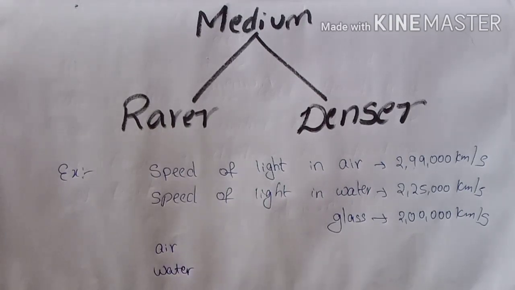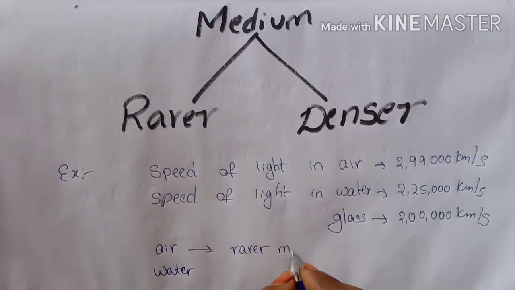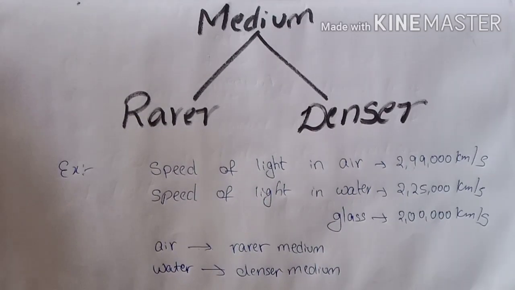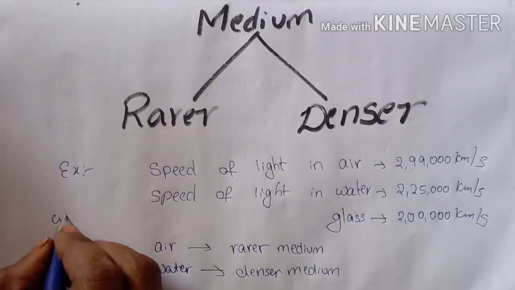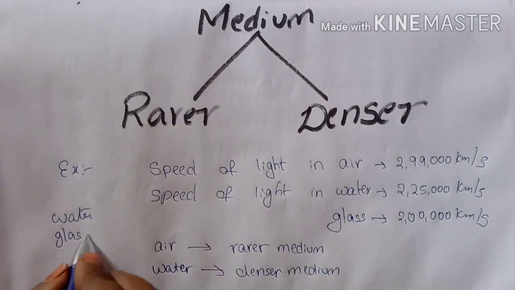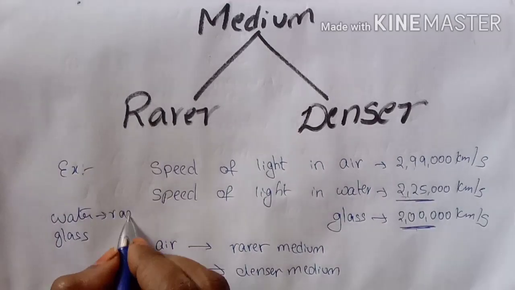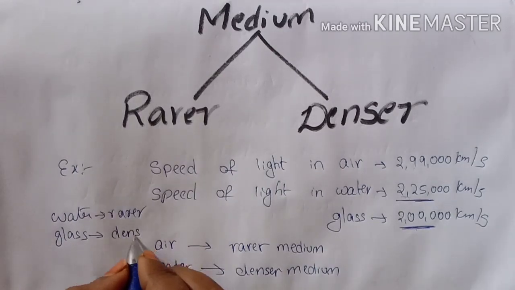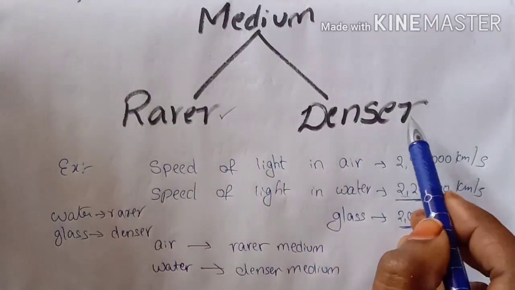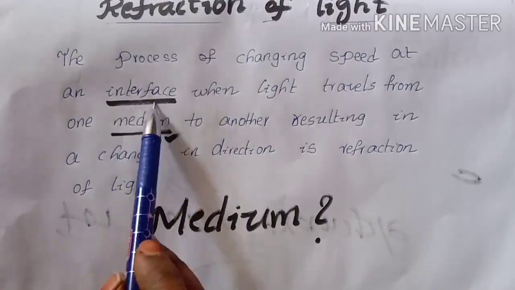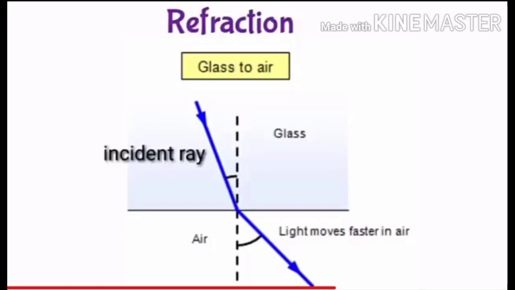Now I am comparing air and water. Air is a medium and water is a medium. Air is the rarer medium. Why is it called the rarer medium? Because the medium in which the speed of light is more is called the rarer medium, and the medium in which the speed of light is less is called the denser medium. Comparing water and glass, water has the higher speed, so it is the rarer medium, and glass is the denser medium. What does interface mean? The separation of two media is called the interface.